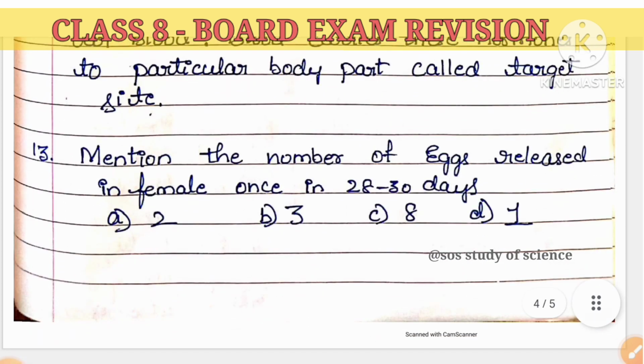Next question: mention the number of eggs released in the female once in 28 to 30 days. Once in 28 to 30 days, only one egg will be released, and that one egg is a matured egg from the female body.